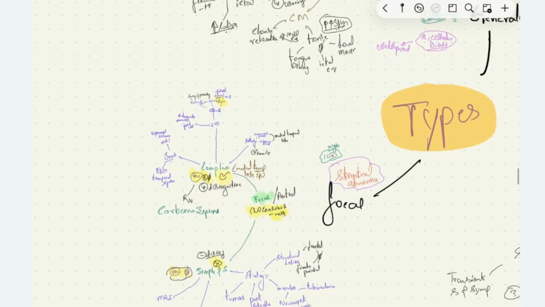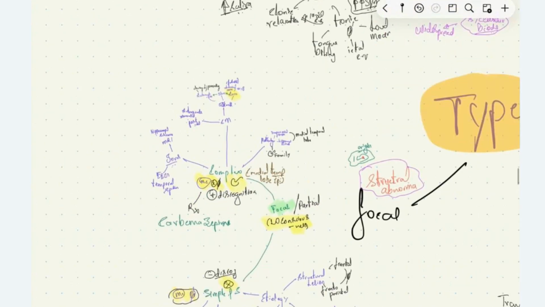Next, we are going on to complex partial seizure. Complex partial seizure, in contrast to simple partial seizure, doesn't more commonly show motor manifestation. It usually shows sensory and autonomic manifestations. Also, complex partial seizure, in contrast to simple partial seizure, has a family history. It runs in families.